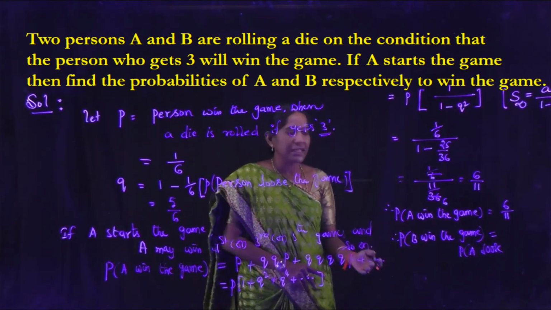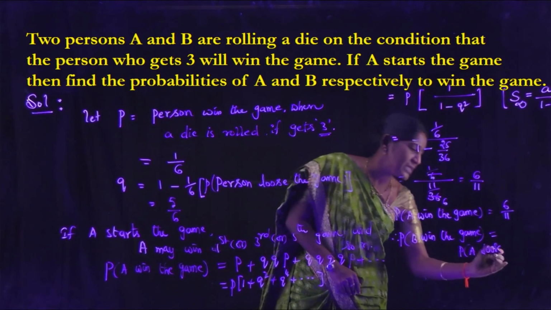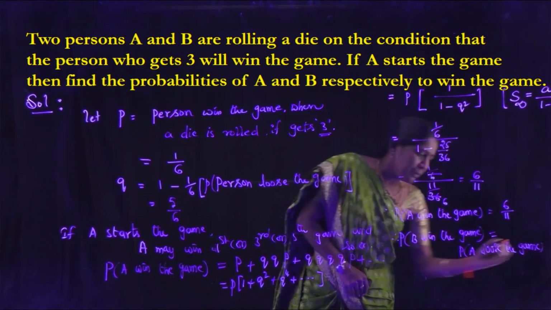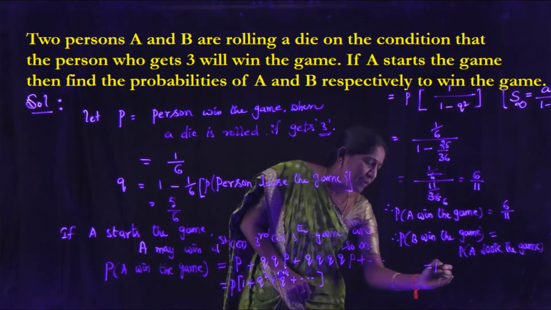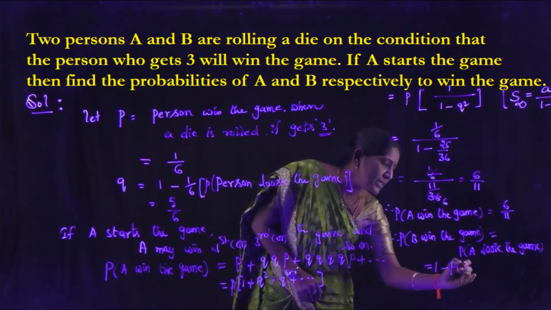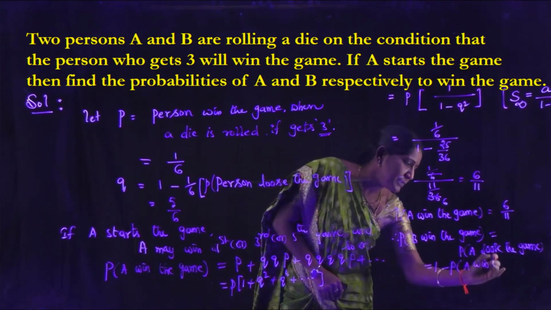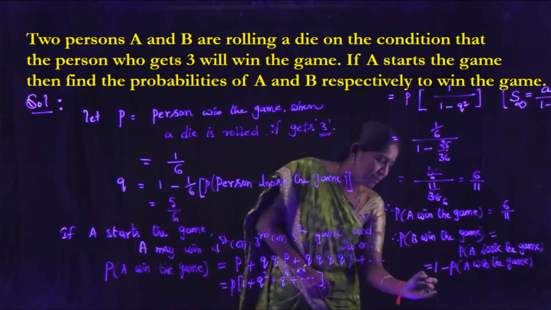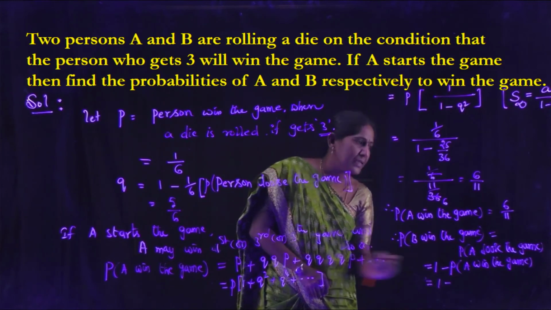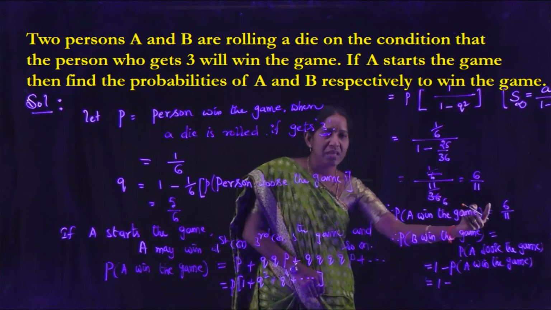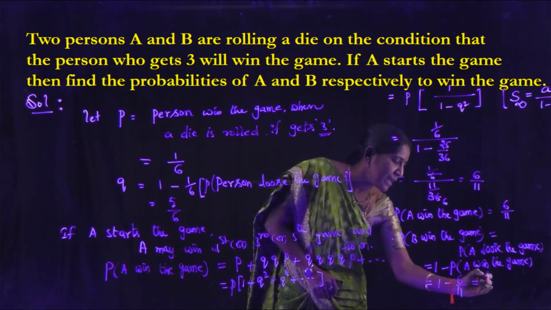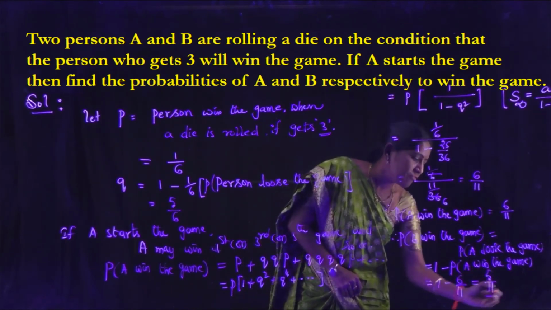The probability that A loses the game is 1 minus the probability that A wins the game, that is 1 minus 6 by 11, which is 5 by 11.